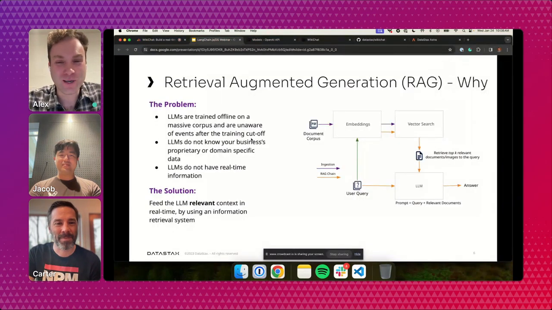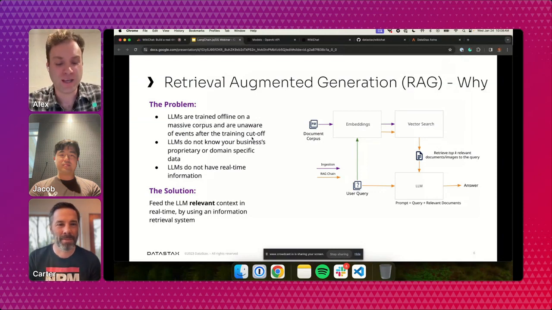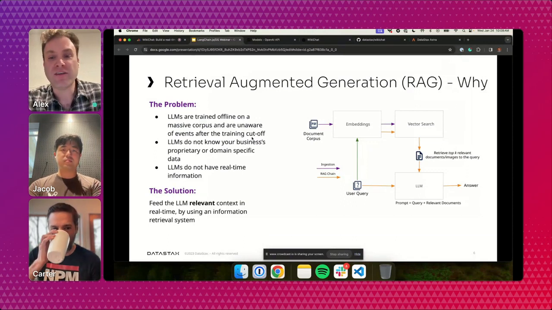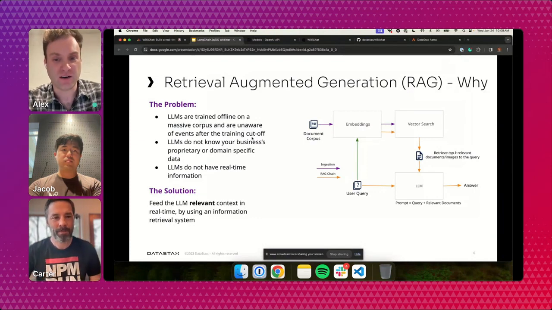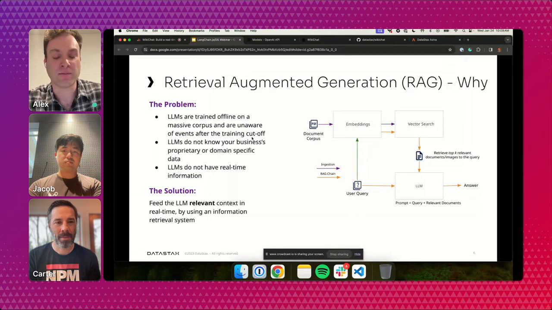Okay, cool. So before we really dig into the code, I think it's important to walk through why RAG is even necessary. LLMs are trained on data at a point in time, right? If you want your chatbot to have knowledge of events or data after that point in time, you need to use RAG. You need to inject real-time information into the prompt.